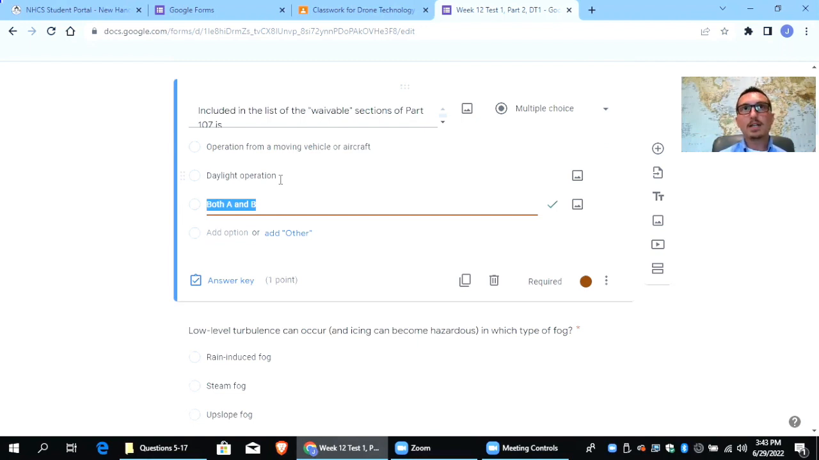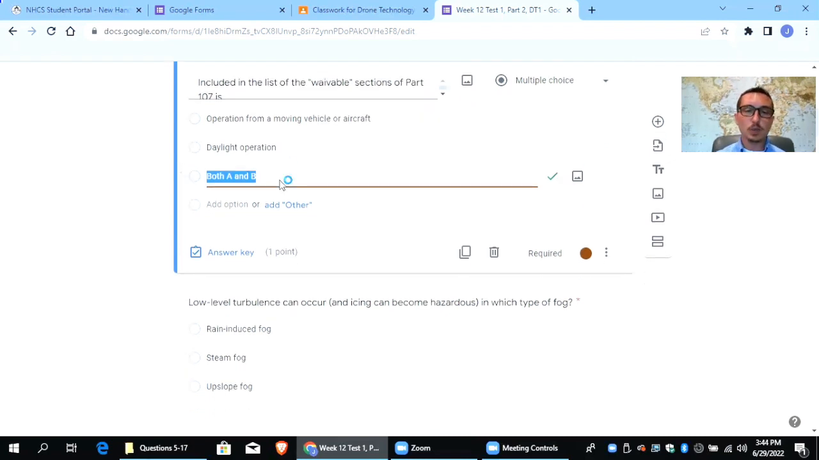Specifically, the FAA allows you to operate from a moving vehicle if you're in a sparsely populated area. Say you're in a desert, maybe you're shooting a movie and there's nobody else around, no population except for the people who are part of the movie scene. In that case, you could be in a moving vehicle operating a drone.